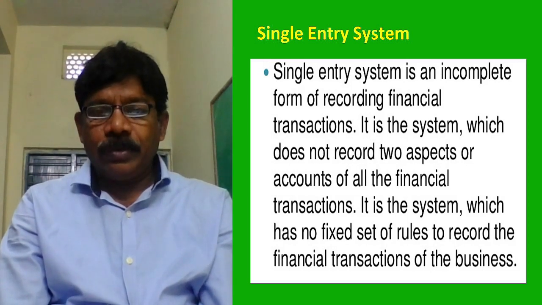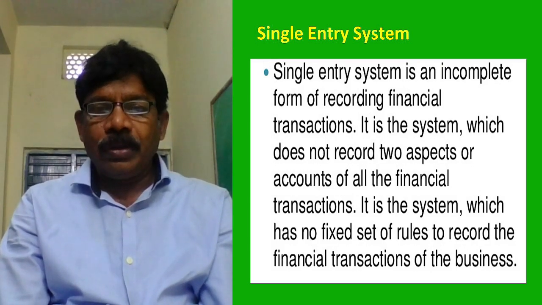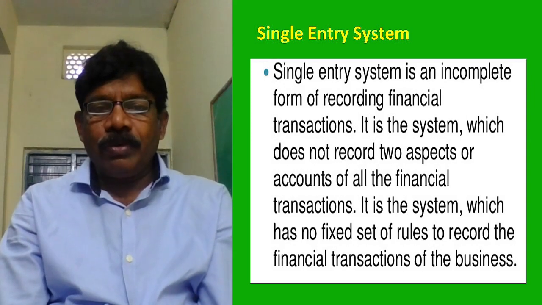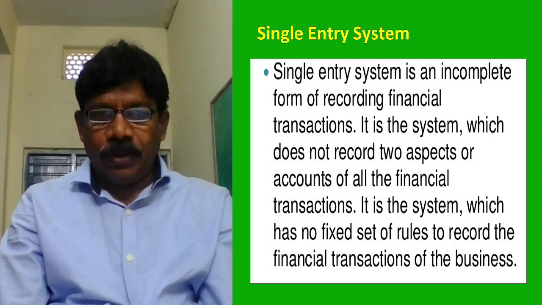Dual aspect. It is a system which has no fixed set of rules to record the financial transactions of a business. Students will learn: purchases are debit, sales are credit; purchase returns are credit, sales returns are debit. Whenever we receive cash from a party, the party account should be credited because he is a giver.